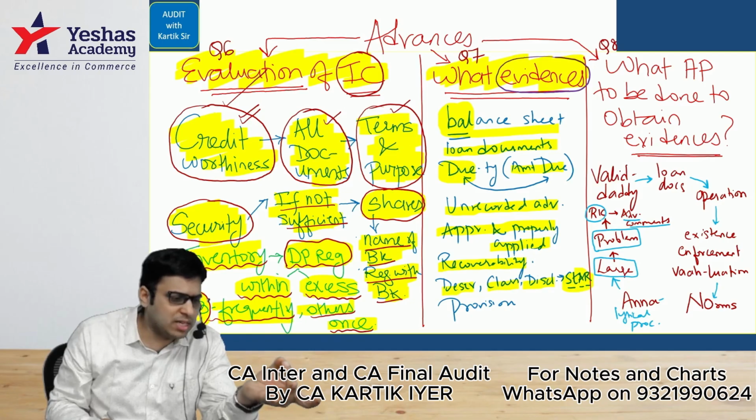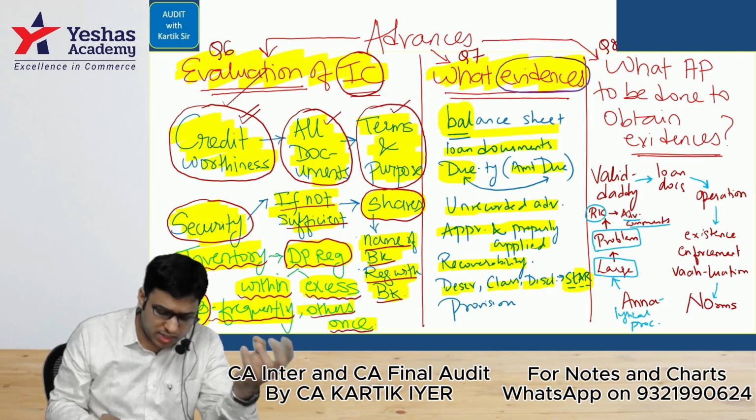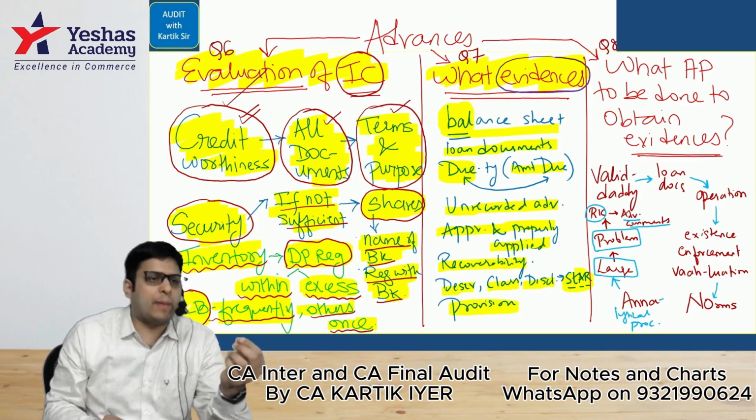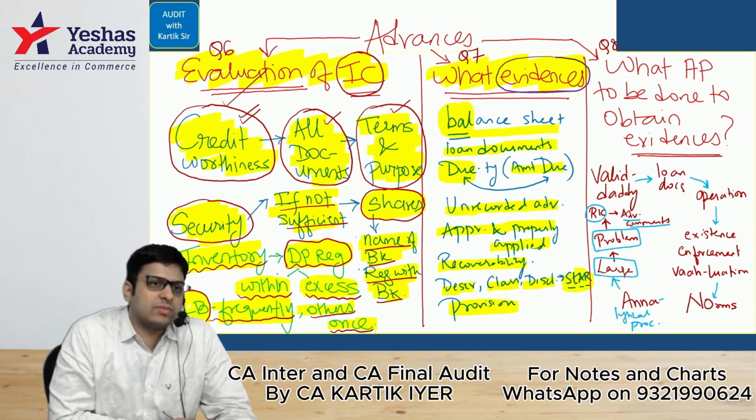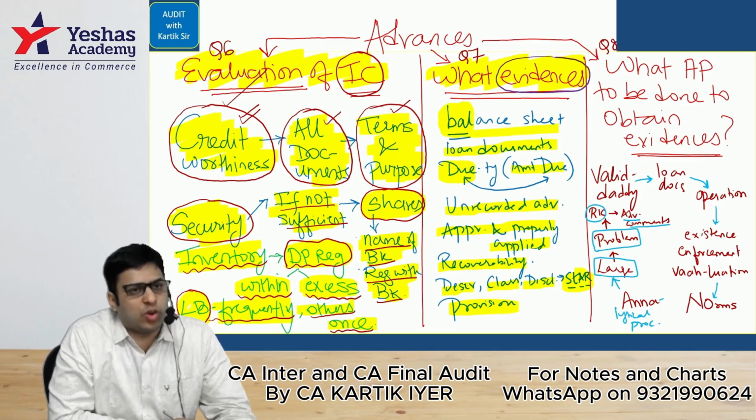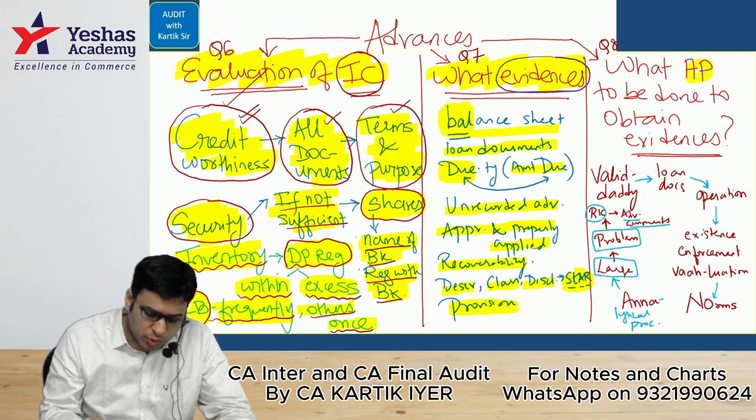Statutory requirements, accounting policies, regulatory requirements. And finally, the cap acts as a provision. Whether provisions as per RBI prudential norms are complied with or not, that is what the auditor should check. Okay. Next is what audit procedure should be done to obtain evidences.